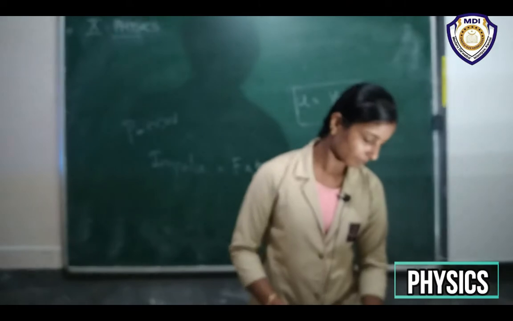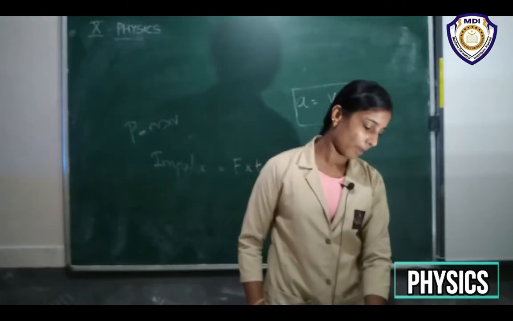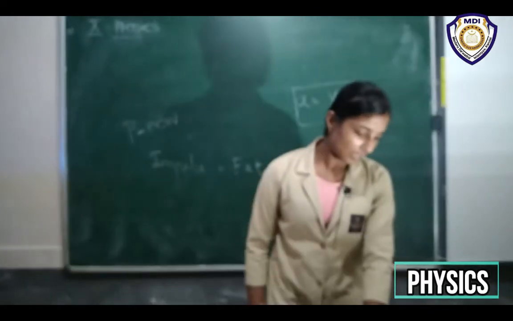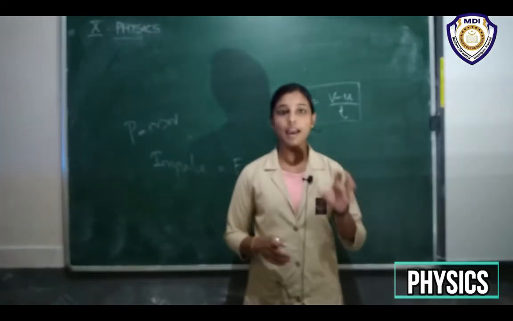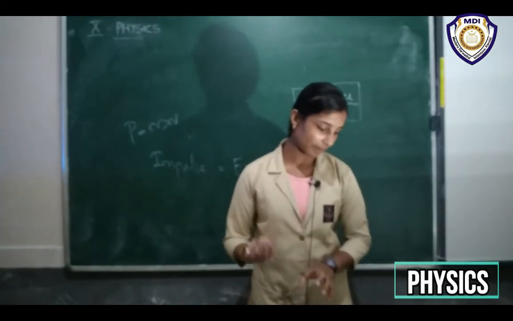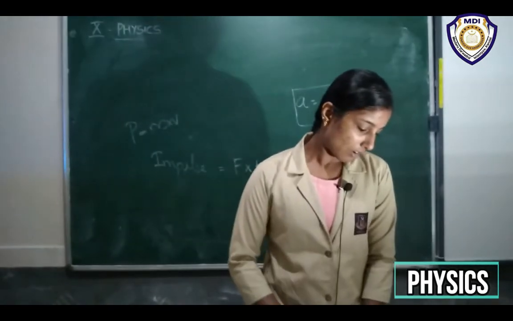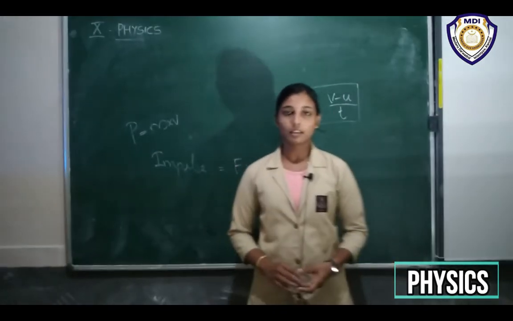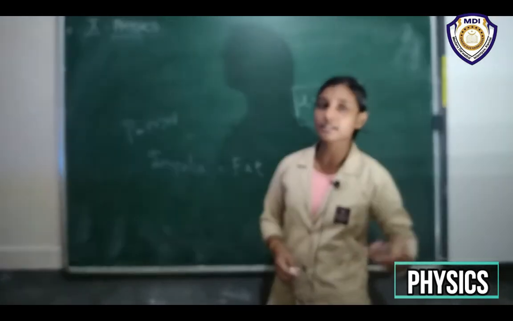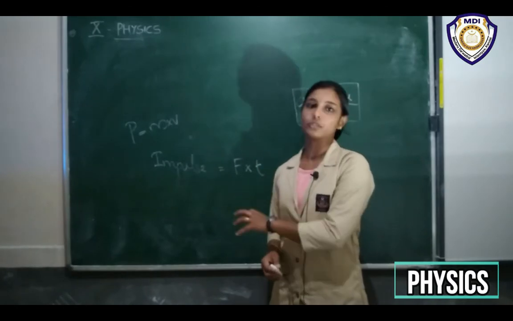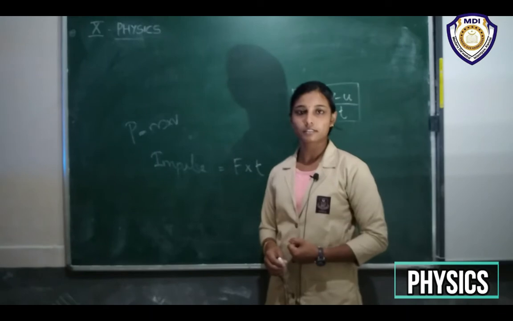That means when a force F is acting on a body, for how much time does the force actually act on that body? This is the force acting on a body, right? So how much time is this force actually acting? That gives us the idea of impulse.